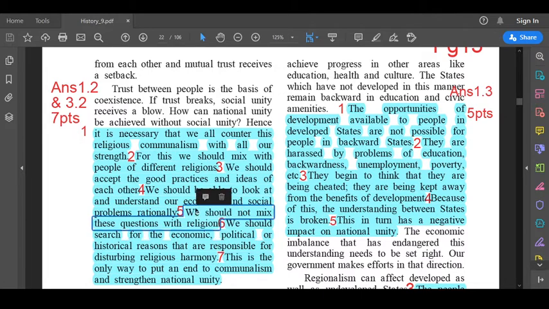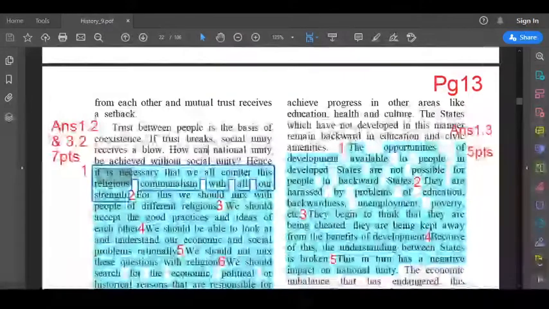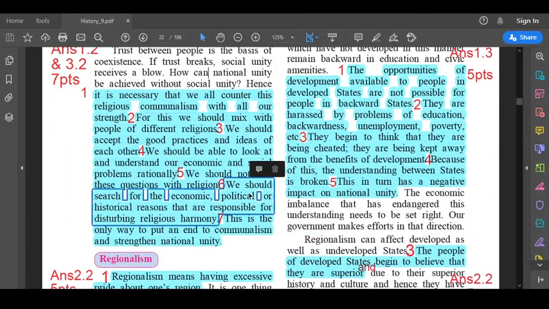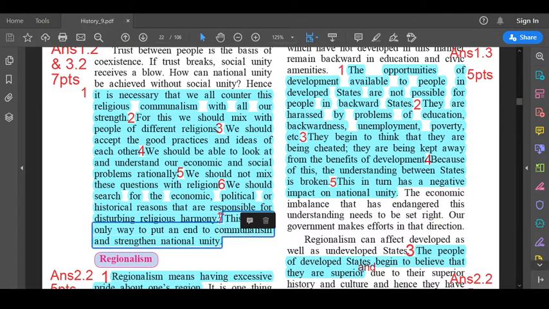Fifth, we should not mix these questions with religion. Sixth, we should search for the economic, political, or historical reasons that are responsible for disturbing religious harmony. And the seventh and the last point, this is the only way to put an end to communalism and strengthen India's national unity.